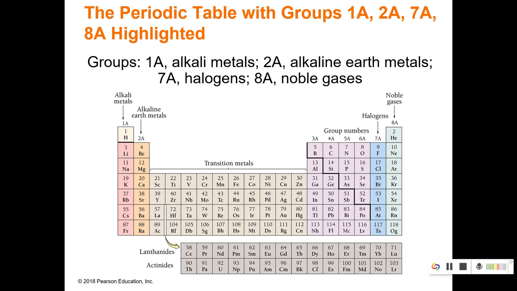You will need to know all of the families. There are 4 of them that you need to know along with the transition metals. So family number 1 or group number 1 is called the alkali metals. That does not include hydrogen because hydrogen is not a metal. Group 2 are called the alkaline earth metals. Group 7A, which is the second to last column, those are the halogens. And group 8A are the noble gases.